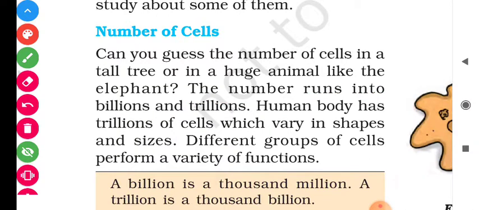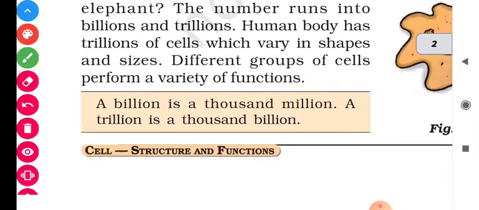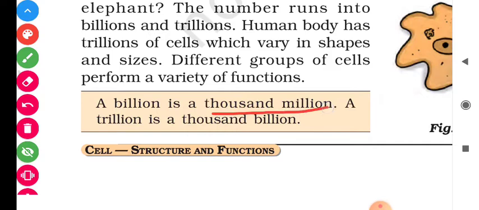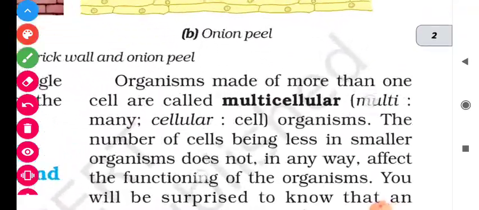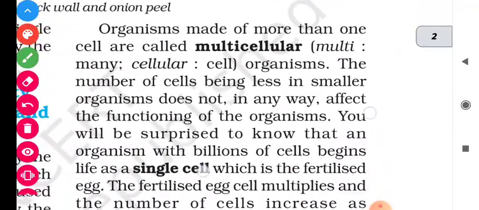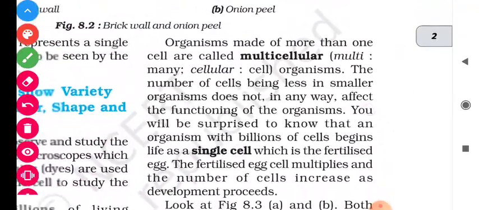Means student, the human body or the huge animal body is made up of billions or trillions of cells. The human body has trillions of cells which vary in shapes and sizes. Different groups of cells perform a variety of functions. A billion is 1,000 million, a trillion is 1,000 billion. So this is the game of numbers, students, that you should study in mathematics. Here we only study the number of cells. Okay.